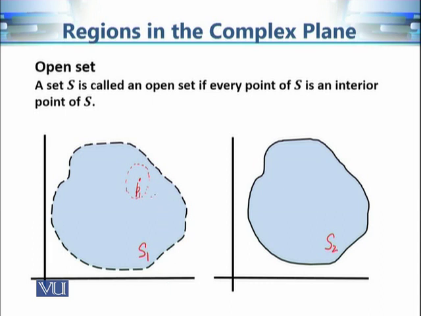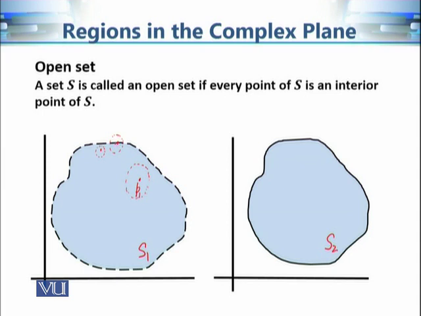Similarly, we can choose a point very, very close to this boundary, and still we are able to find a very tiny epsilon neighborhood of this point which is contained in the set S1. But if we choose a point at the boundary, then whatever neighborhood we choose for this point, this neighborhood is never going to be contained in the set S1.